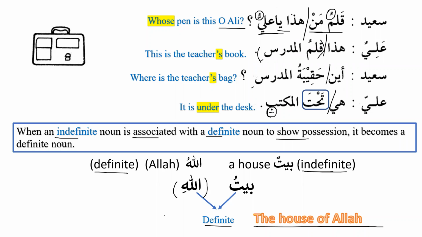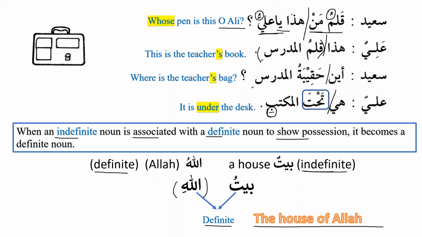Today's lesson might be short, but it consists of lots of beautiful ideas, and inshallah, these ideas will change your experience of learning Arabic language. Inshallah, they will completely change your experience of learning Arabic language. So if you are able to grasp these three ideas that I gave you today, number one, the first part is called subject, mubtadaun, and the second part is called khabarun, subject and predicate. And then number two, idafa construction. We put two nouns together. The first noun is basically light, and the second noun is majroor, and it gives the meaning of 'of' or the apostrophe s. And number three, when we put an indefinite noun with a definite noun, then it also becomes